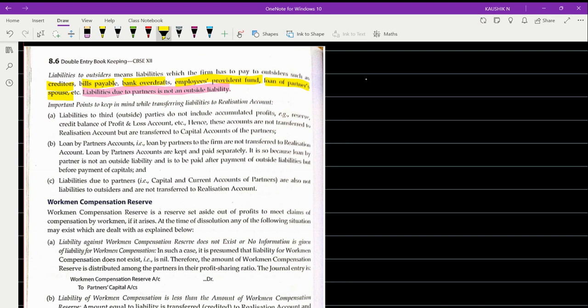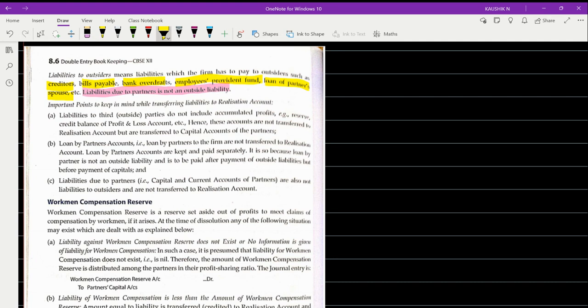So, employee provident fund. Do you remember there was one problem which we come across in partnership also in the previous topic? Provident fund, employees provident fund. It is not to be transferred. It is not to be utilized. Okay, it is an external third party's loan. It is considered that the employer has to settle it to the government. It is a statutory account. Okay, so the outside liability refers to these items.